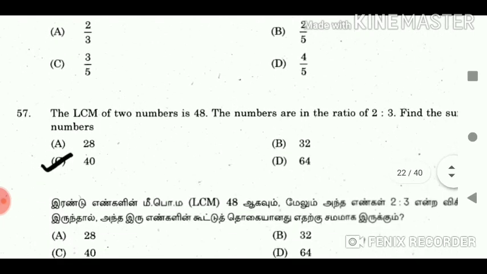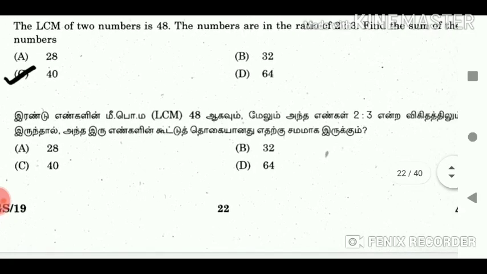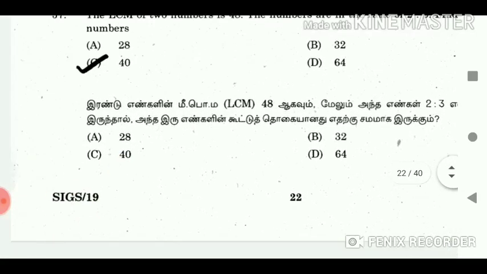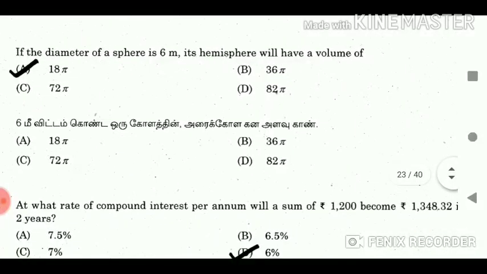Answer 4 by 5. 57. The LCM of two numbers is 48. The numbers are in the ratio 2:3. Find the sum of the numbers. Answer 40. 58. The diameter of a sphere is 6 meter. Its hemisphere will have a volume of?